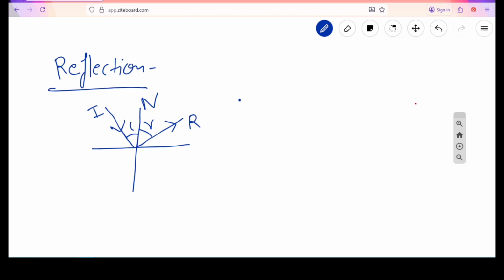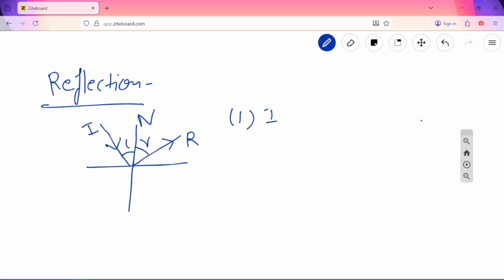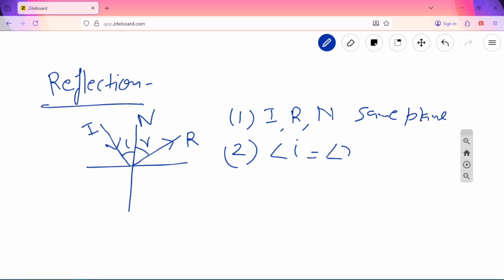There are two laws of reflection. First, the incident ray, reflected ray and normal all lie in the same plane. This is the first law. The second law of reflection is that the angle of incidence is equal to the angle of reflection. The bouncing back of light to the same medium is known as reflection.